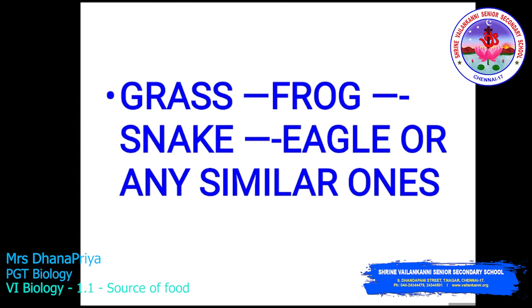The frog is swallowed by the snake, and the eagle has a breakfast or a lunch of a snake or any other similar animal. Here the grass is the producer, the frog is the primary consumer, the snake is the secondary consumer, and the eagle is the tertiary consumer.